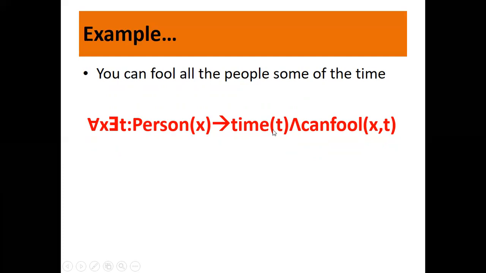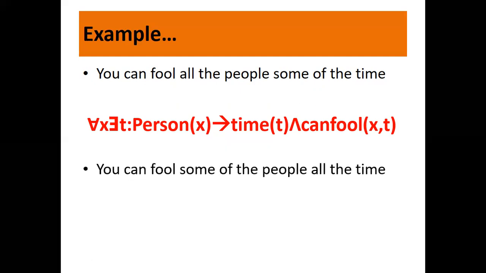X is a person, t is time. All persons and sometime. So all persons can be fooled some of the time. This is the right answer.